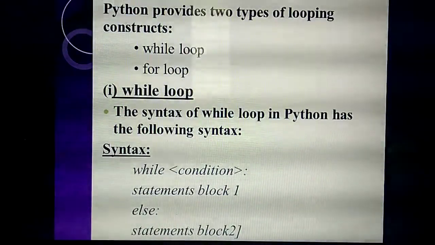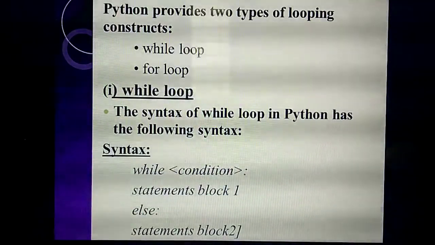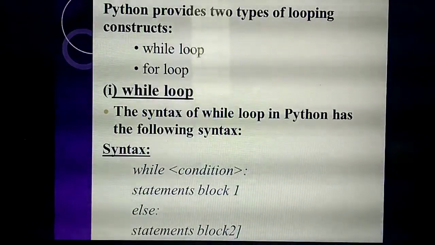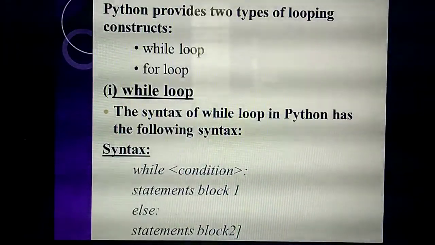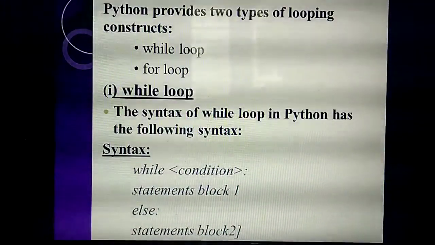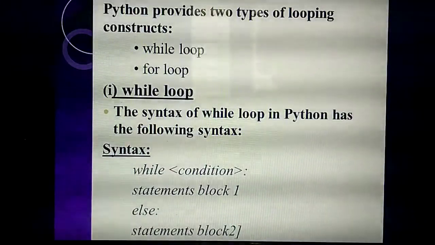Likewise, in loops there are two types. What are they? While loop as well as for loop. Okay. So listen, first we are going to study about the while loop. Okay. So what is the use of the while loop? See the syntax.